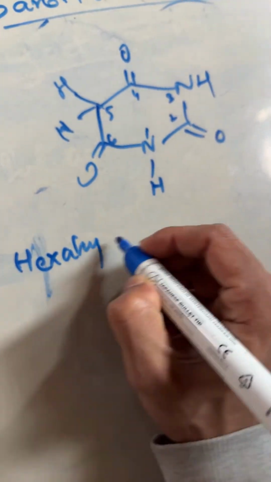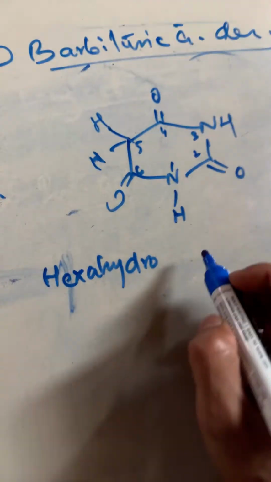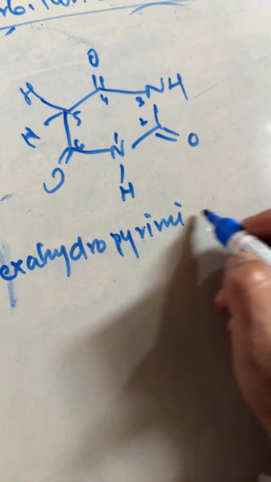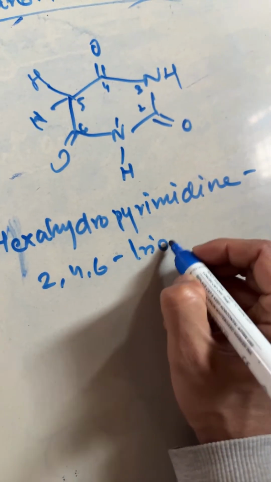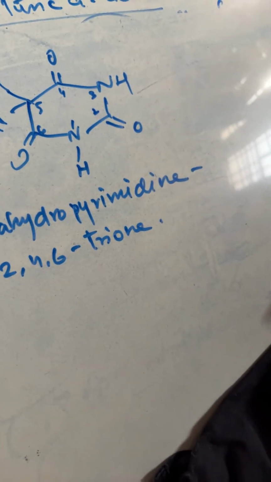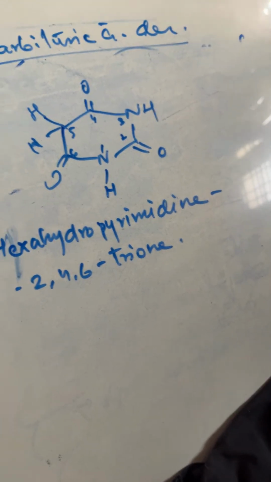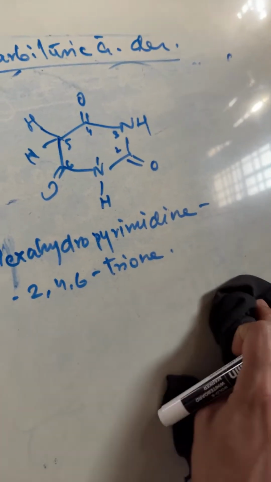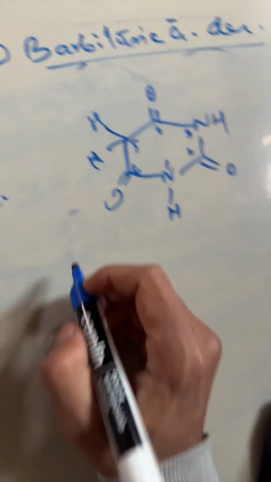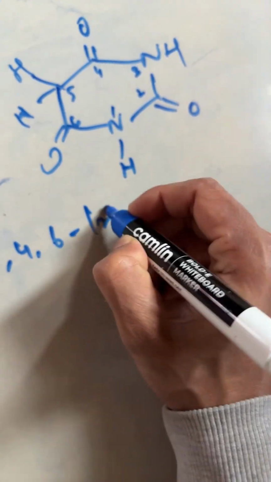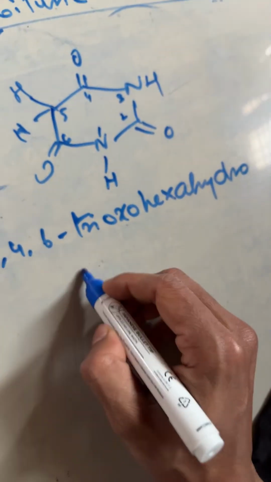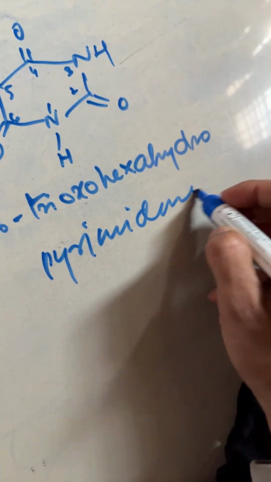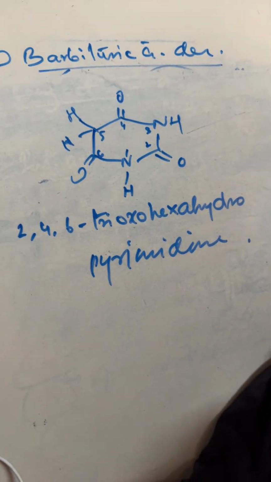So you can tell the exact name, that is hexahydropyrimidine, and then 2, 4, 6 trione. Hexahydropyrimidine 2,4,6 trione. Or you can also write it as 2,4,6 trioxohexahydropyrimidine. Yes or no?